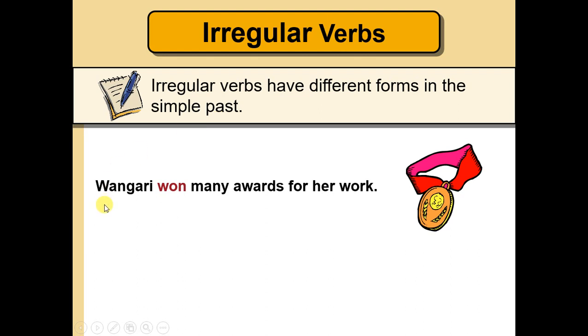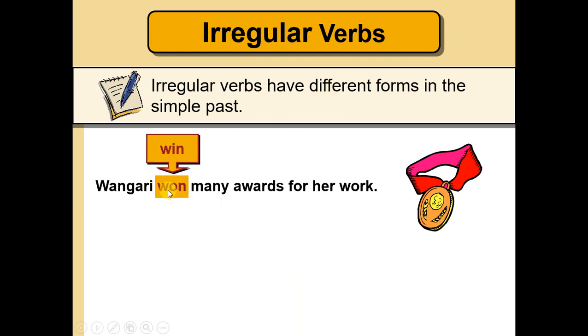Wangari, remember Wangari? The first African Nobel Peace Prize? Yes, she. Wangari won many awards for her work. Won is the verb, but the verb is in the past. And teacher, but ed is not here. Yes, because this is an irregular verb.